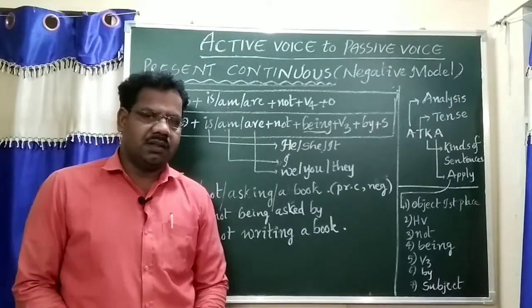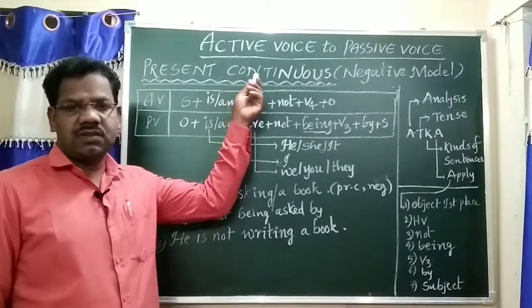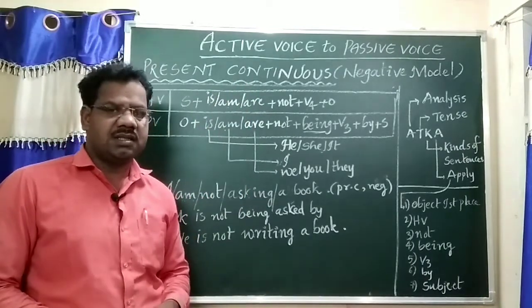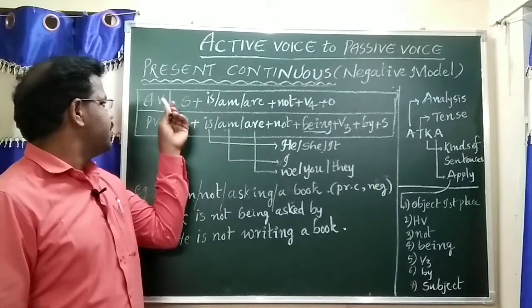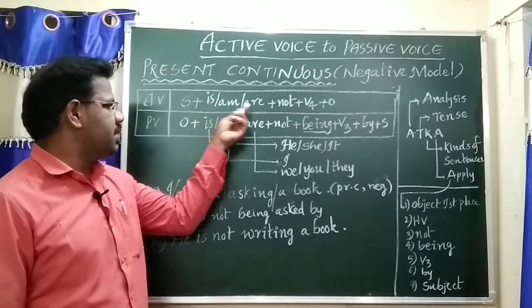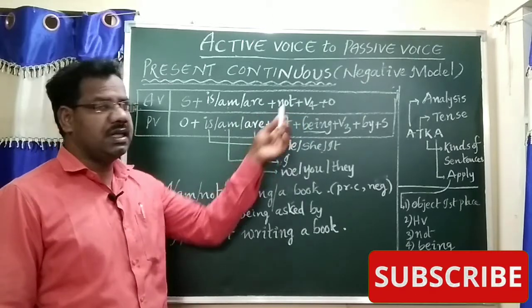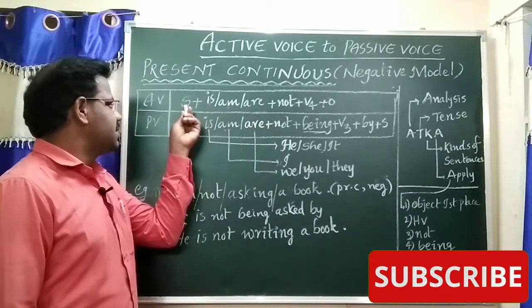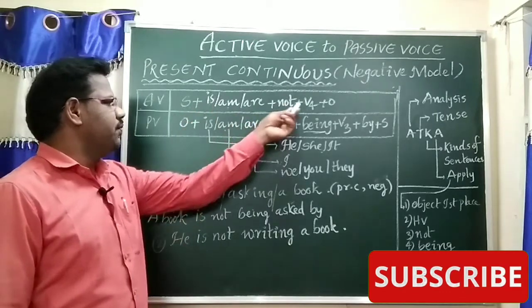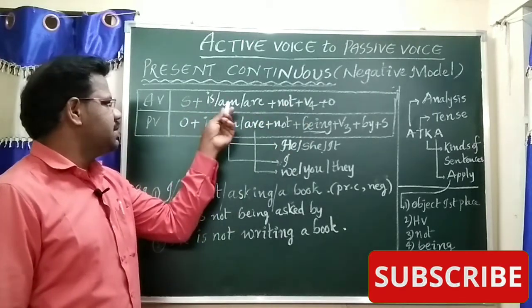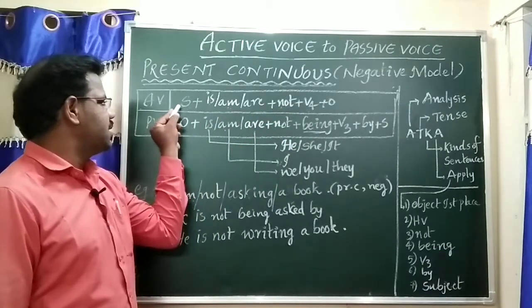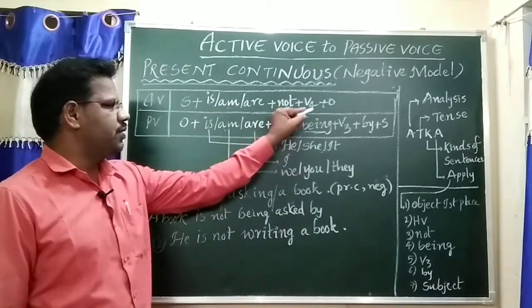Welcome back. Today's topic is active voice to passive voice: present continuous tense in negative sentences. See the example. Active voice: subject am/are not plus V4 plus object. If we find in the question 'subject am not V4 object', otherwise 'subject are not V4 object'.